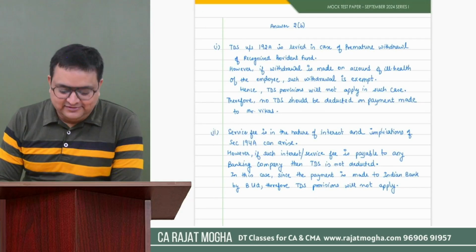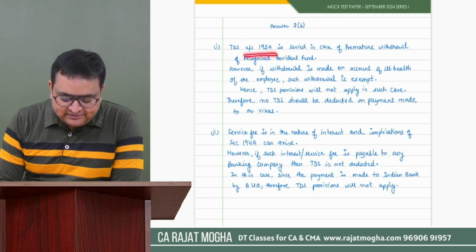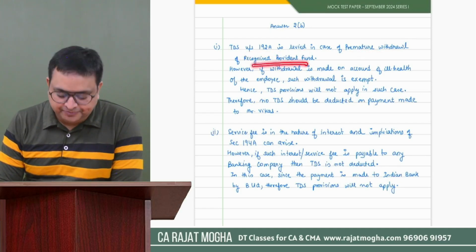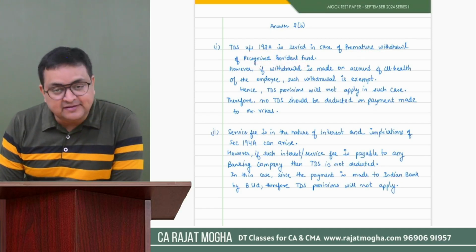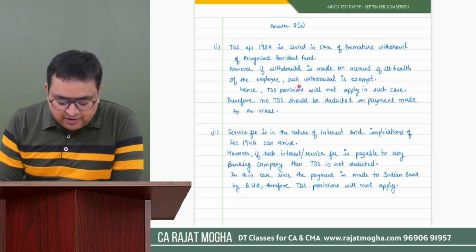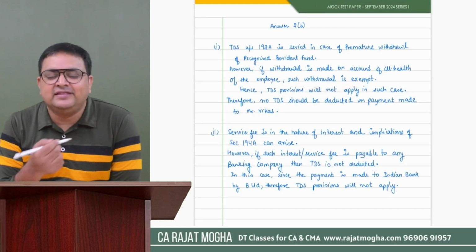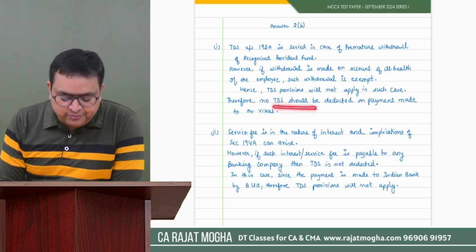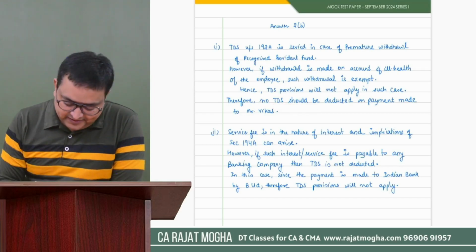So this is the answer. TDS under 192 is levied in case of premature withdrawal of recognized provident fund. But in case there is an exception, if the amount is withdrawn because of ill health, then such amount is exempt. And if it is exempt, then there will be no TDS provisions. So the amount of TDS which should be deducted is zero. It would be nil, right?